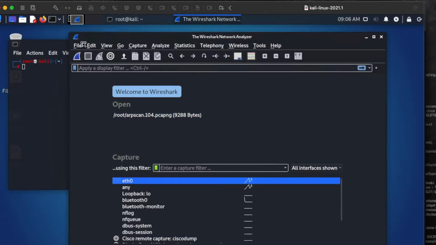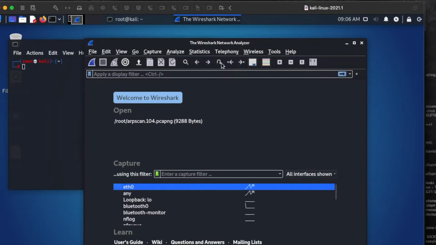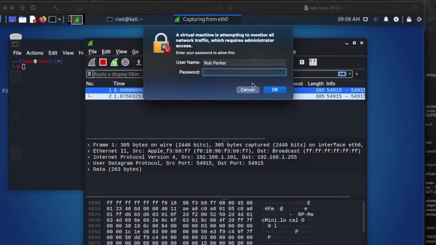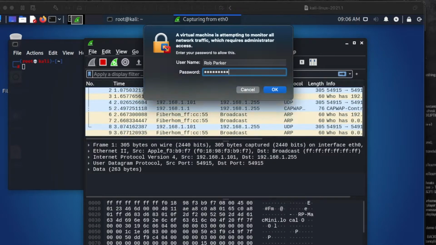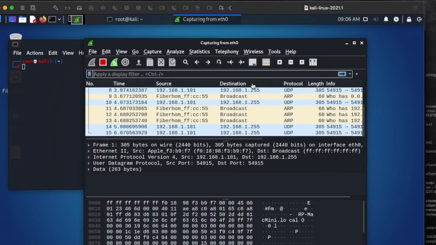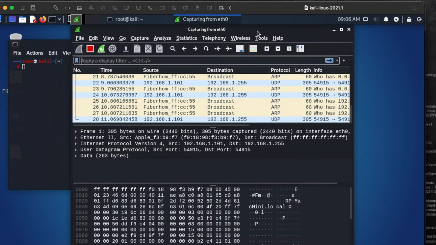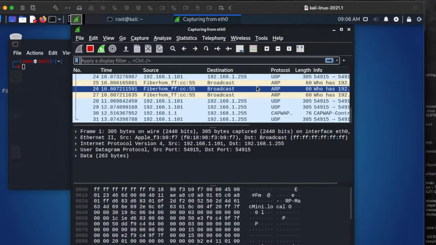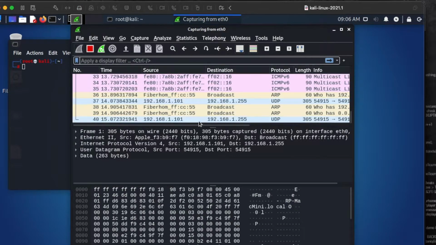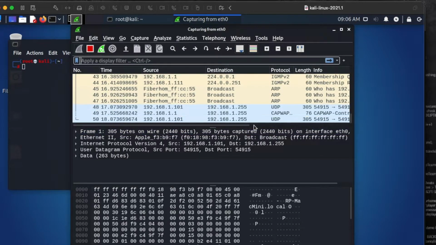Now, to analyze what's going on on a network, it's really simple to do that using Wireshark, which is a network analyzer. If I want to do that, I can literally just click on this start button, and we can start capturing packets of data. I'm going to enter my password, and we will be able to see different information which is being passed through this network, the type of protocol, and different information which is being sent to different devices.